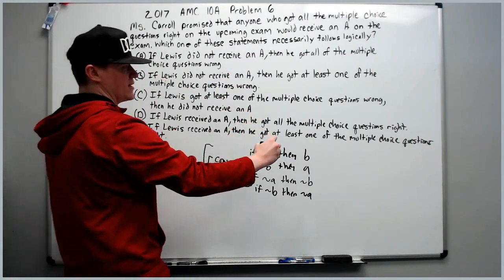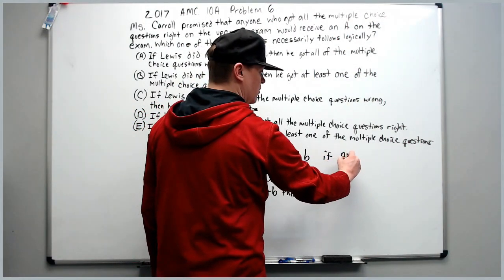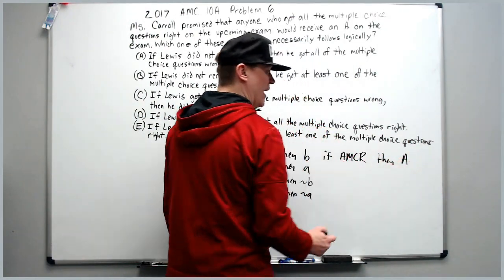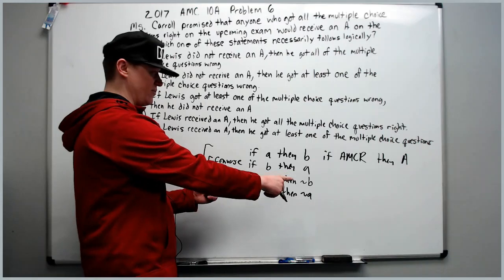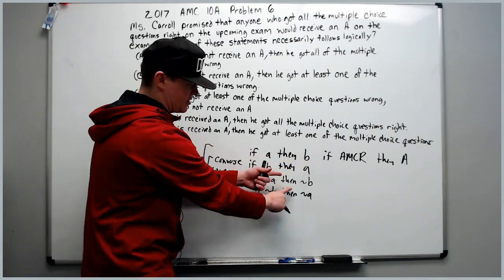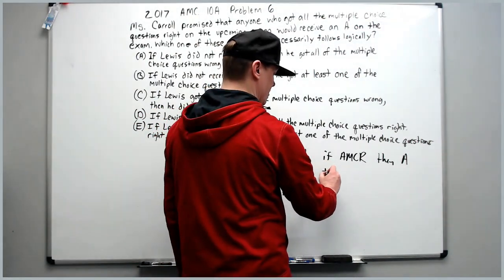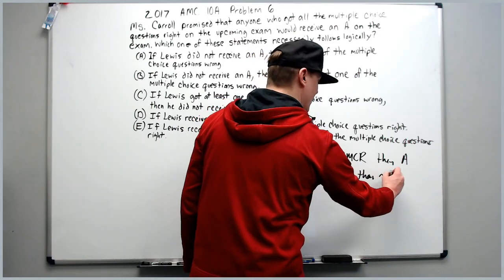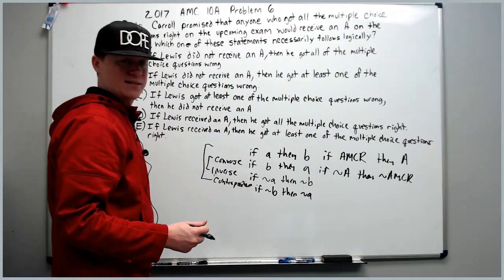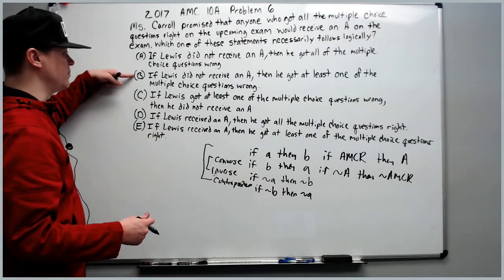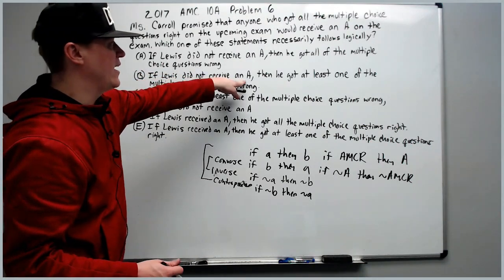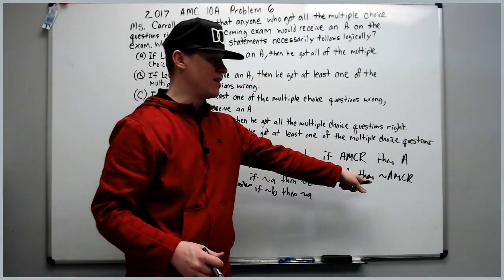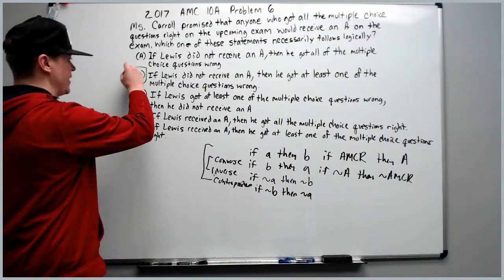We can reformat what it says to: if all multiple choice questions are right, then you get an A. Well, then what's the contrapositive? If you look from here to here, all that happens is you switch and negate. So it becomes: if not A, then not all multiple choice questions are right. So which answer says that? Let's look at B. If Lewis did not receive an A, then he got at least one of the multiple choice questions wrong. In other words, not all right. So the answer choice is B.